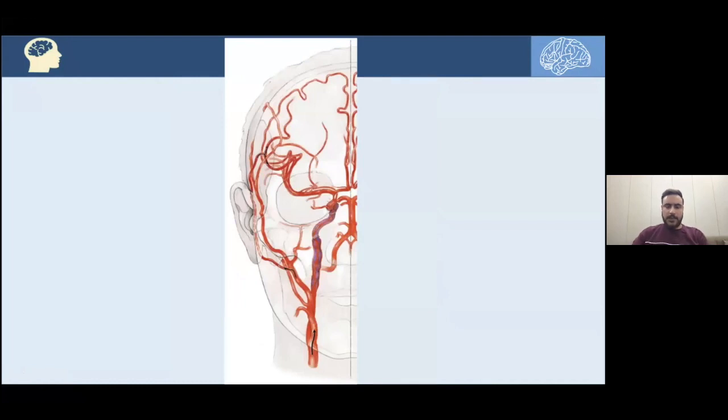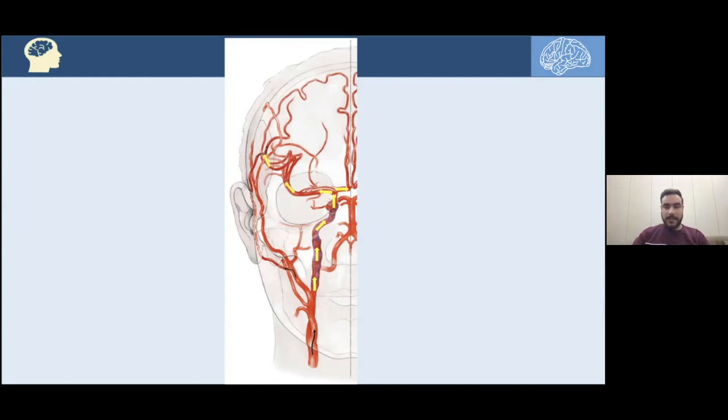Now let's imagine the normal case scenario of how the blood should flow in the internal carotid artery, and I will demonstrate that by yellow arrows. As you can see here, the yellow arrows demonstrate the blood flowing into the internal carotid artery, and here it is going to the bifurcation of the ICA into medial A1 of the anterior cerebral artery and laterally going as the middle cerebral artery. That's the normal blood flow.